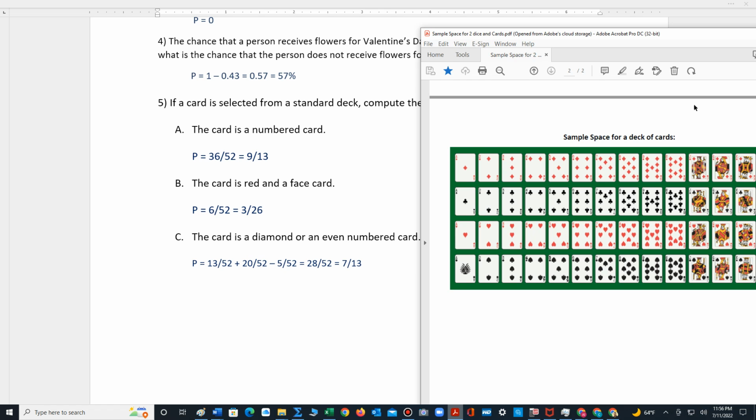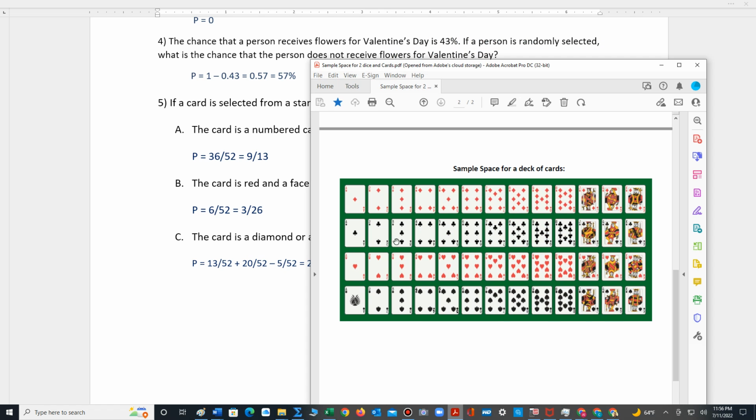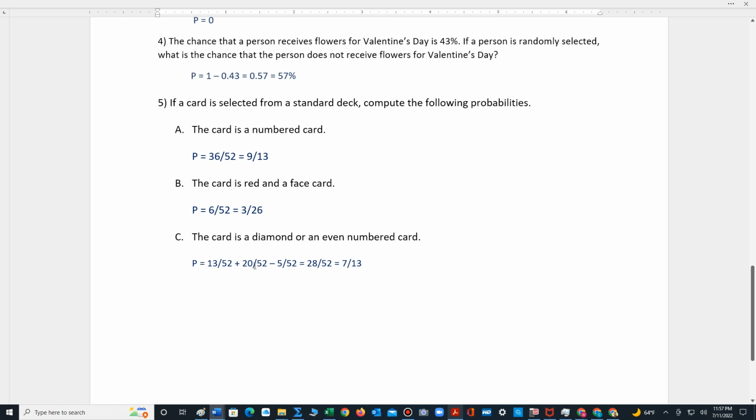or an even numbered card. Well, let's take a look at the even numbered cards. Well, there's 4, 8, 12, let's see that. So 4, 8, 12, 16, 20. So there's 20 even numbered cards. And then we have to subtract out the overlap. Well, the overlap will be the numbered cards, the even numbered cards that are diamonds.